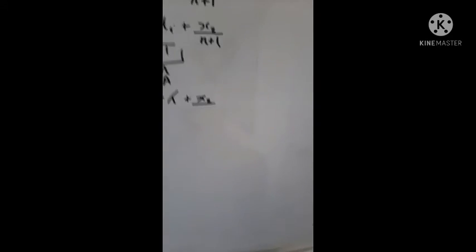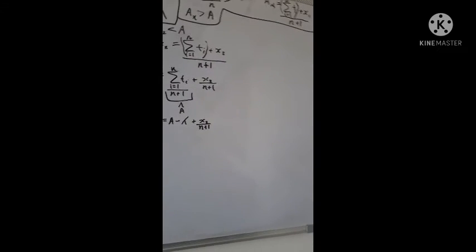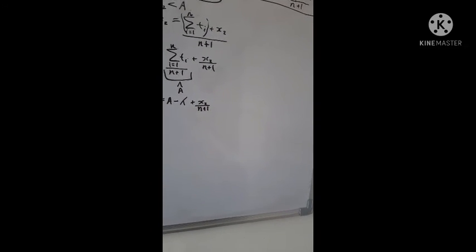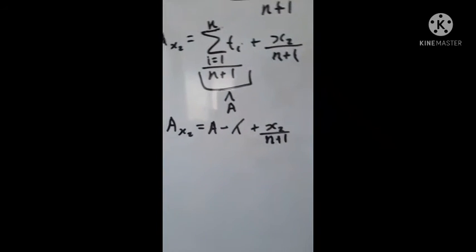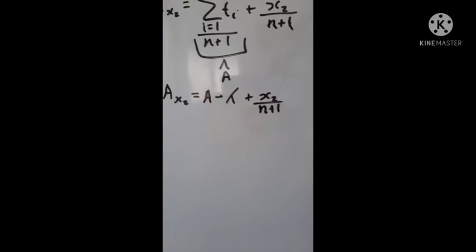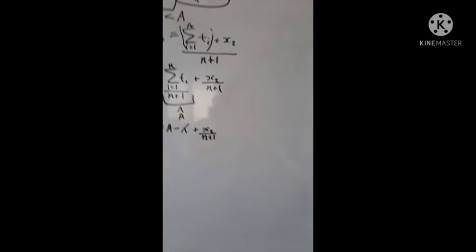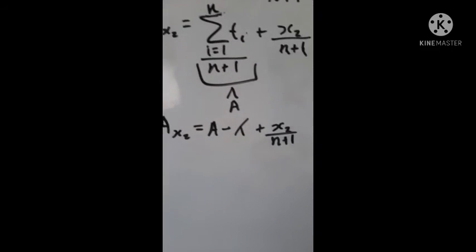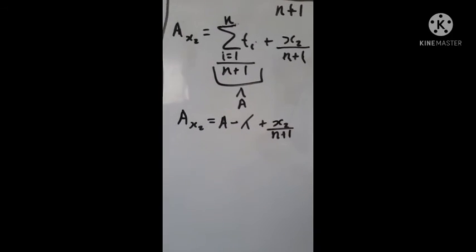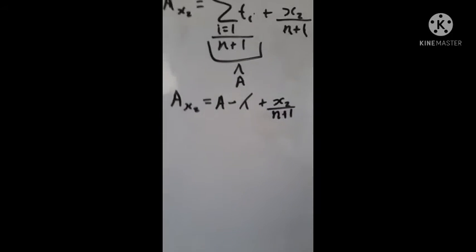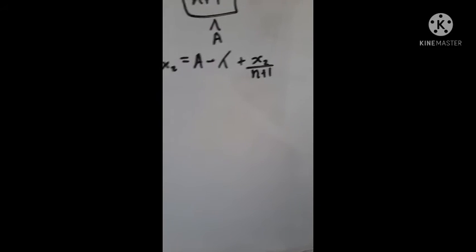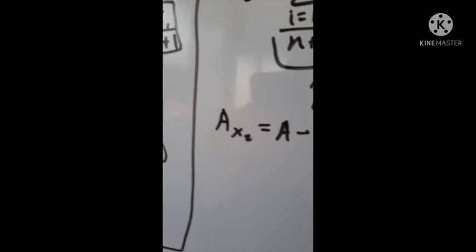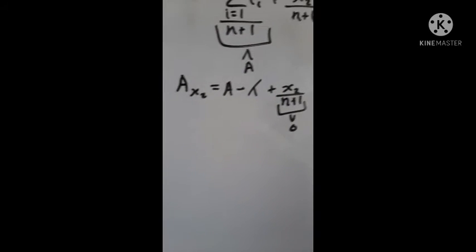Wait. Okay, so I'm not going to assume that yet, right? I don't think I can assume that x2 is positive. Yeah, I don't think I can. No, wait. X is indeed a value of t, right? Because that's a temperature. You can't just add random units to an average. So yeah, x is indeed a value of t. So it must be greater than 0 because t is greater than 0, because we defined it that way in the start. This is temperature in kelvins, right? So this is greater than 0.